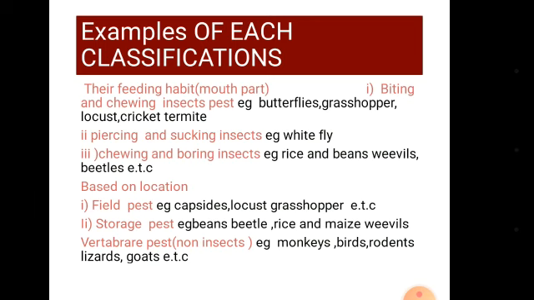Another example of vertebrates is our mammals, such as goats, monkeys, sheep, and lizards. These are other vertebrate pests. Monkeys feed on banana and other fruit crops.